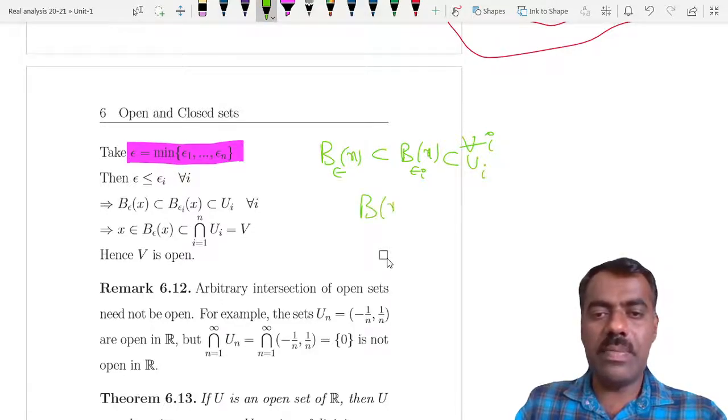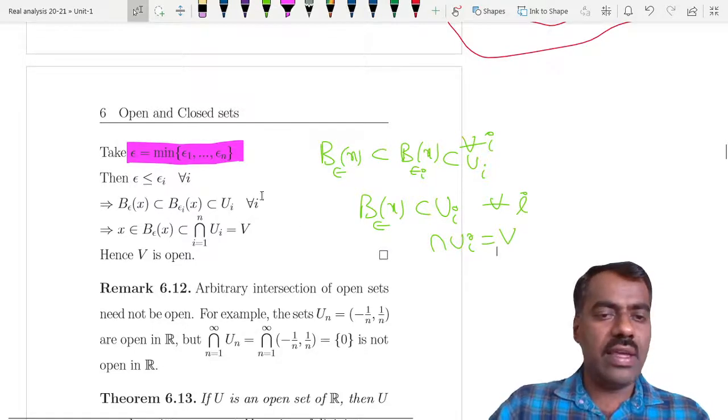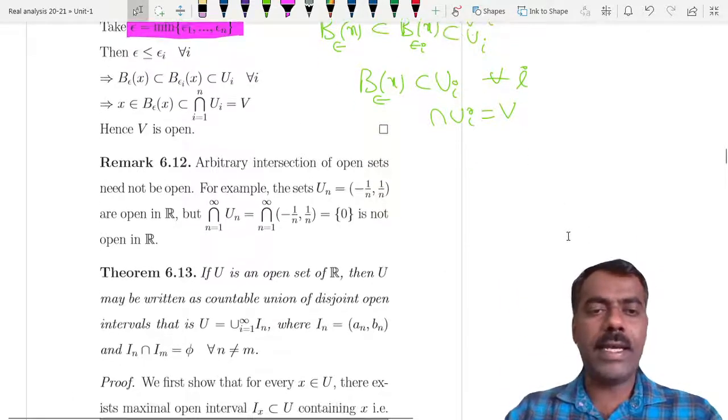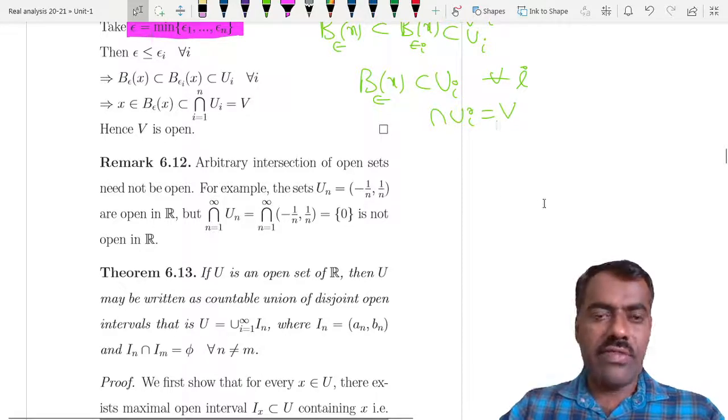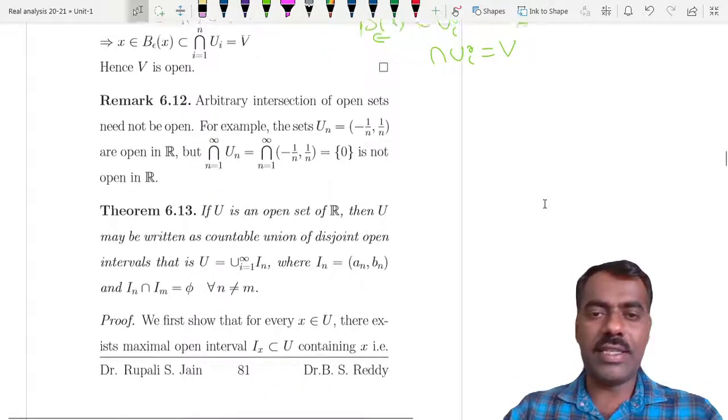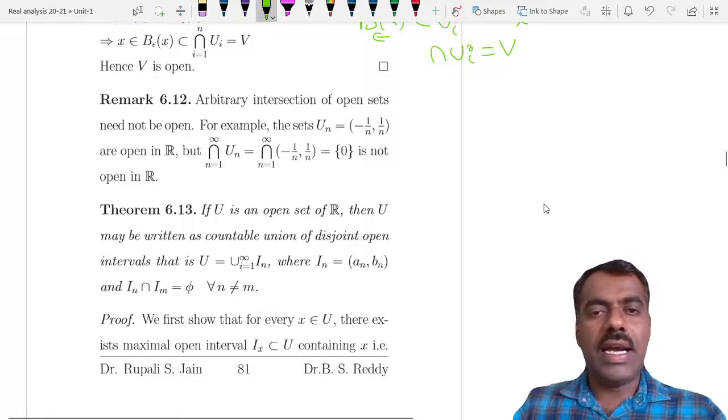That shows that B(x, epsilon) is contained in U_i for all i. That is the same as saying that it is contained in the intersection of the U_i, which is V. Therefore, V is open, right? So why only finite intersection of open sets is open? You can easily check that.